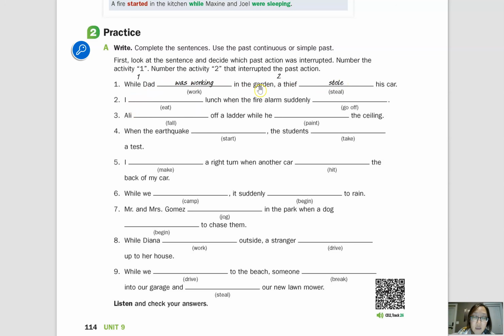While Dad was working in the garden, a thief stole his car. So if we make a past continuous question, we can say, what was Dad doing when a thief stole his car? Okay, now if we want to make a past tense question, we can say, what happened, just like we learned on the other page. We can say, what happened while Dad was working in the garden?